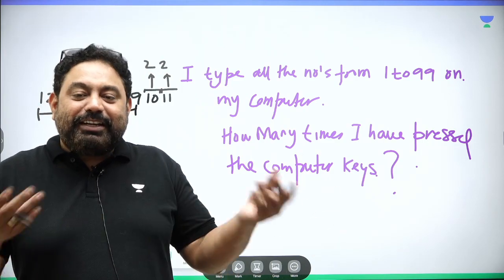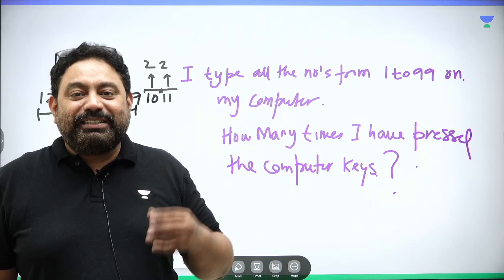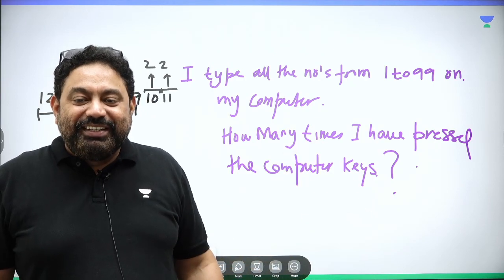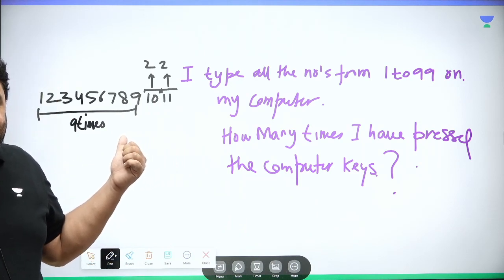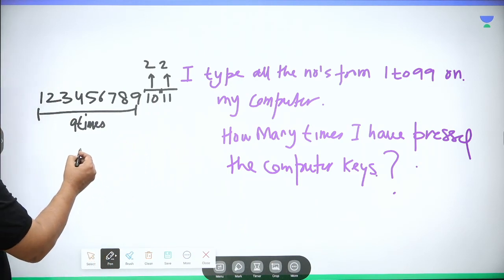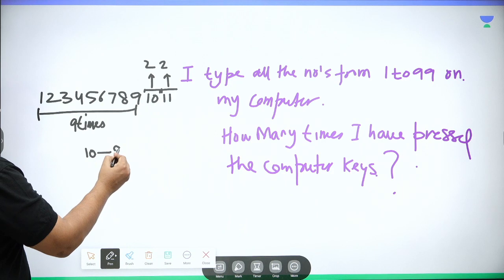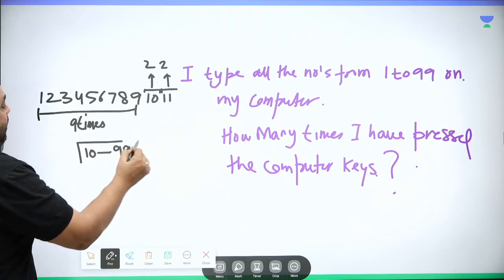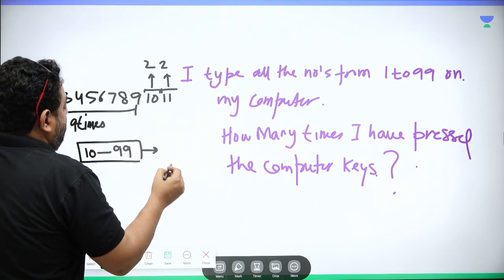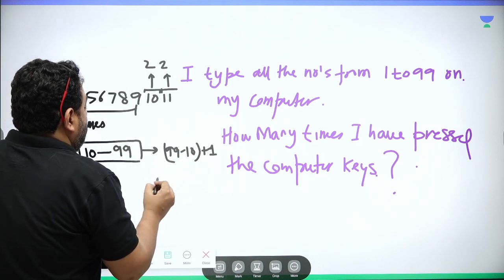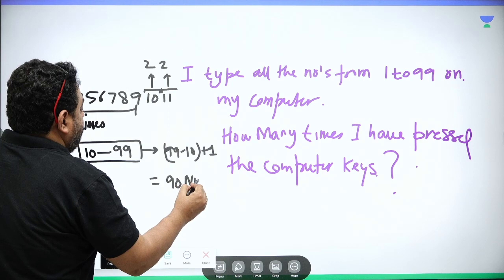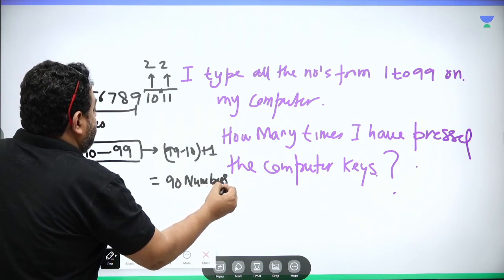I haven't done this kind of maths in 11th class, 12th class, graduation, post-graduation, right? No, it is not there. This is basic simple logic, isn't it? So can I write, see, from 10 to 99, how many numbers are these? 99 minus 10 plus 1, 90 numbers. These are 90 numbers, right?